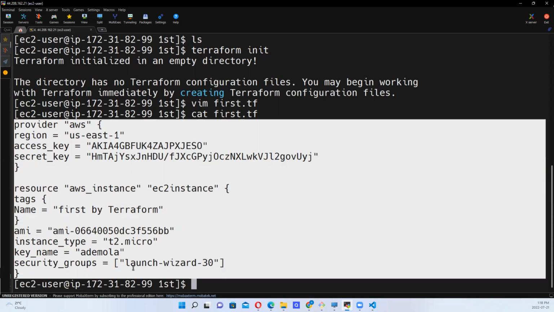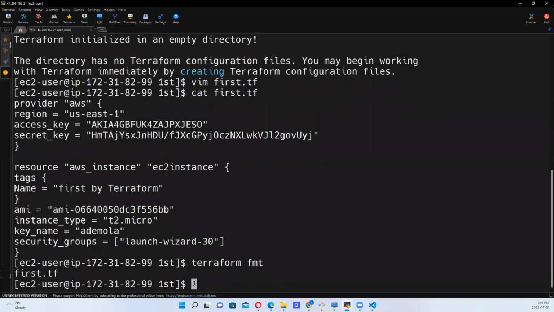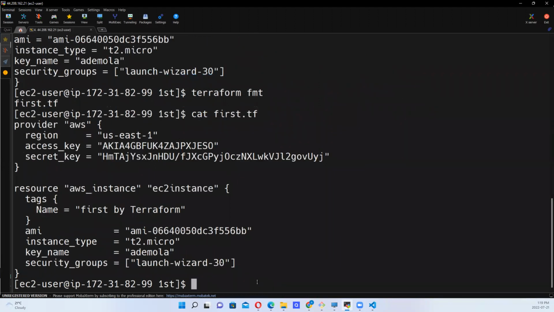So I want to use the Terraform format command, right? To reformat this, let it look good, right? So I say terraform fmt, right? Because I've initialized Terraform in this directory, so I can run Terraform commands. So I run this, it's formatted, right? Let's cat that file again. Let's cat that file, first.tf. You see, it's better organized, right? You can see region. So it has formatted, that's reformatted that file.